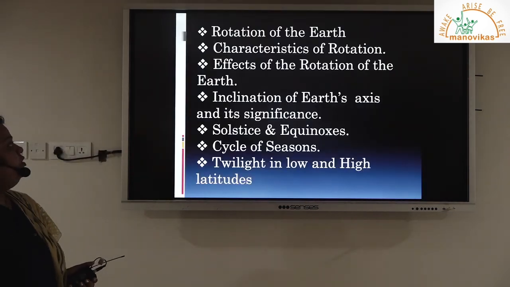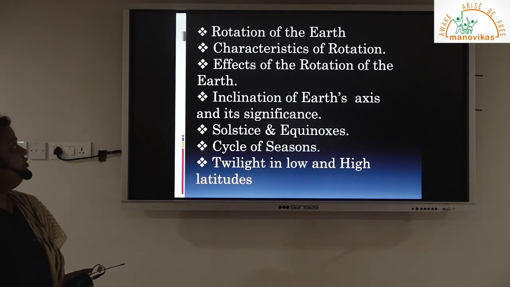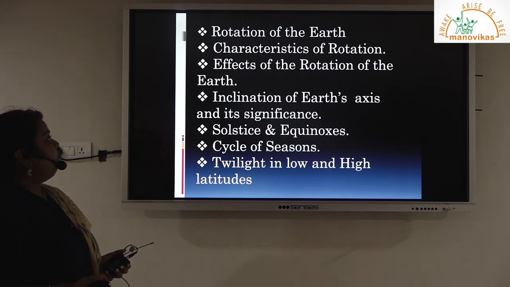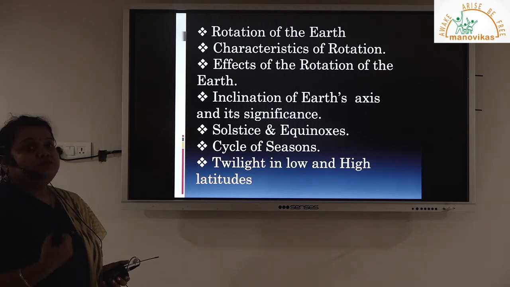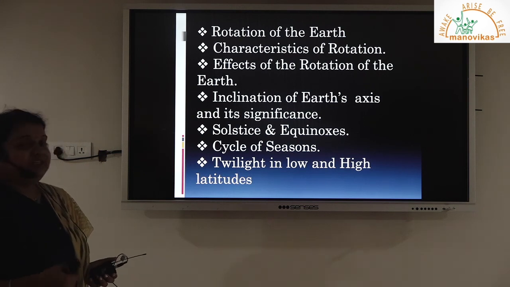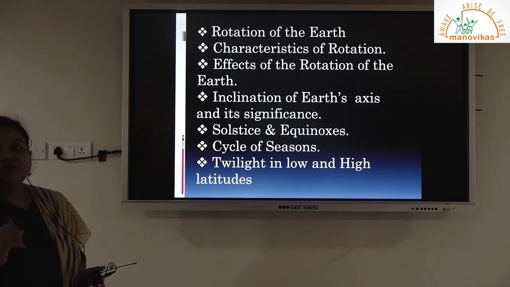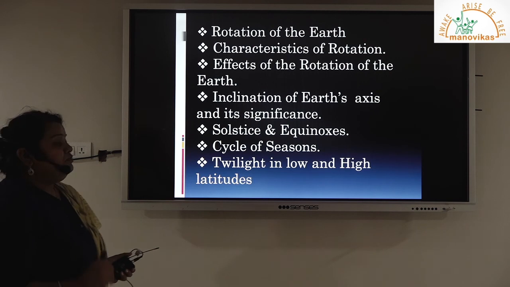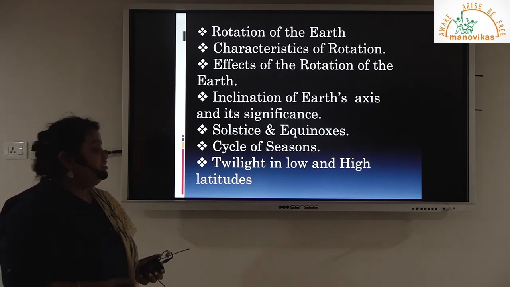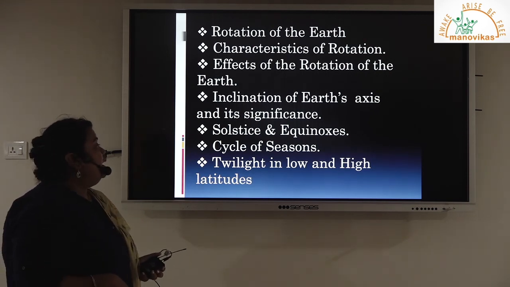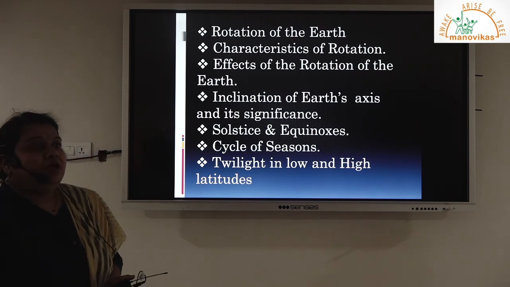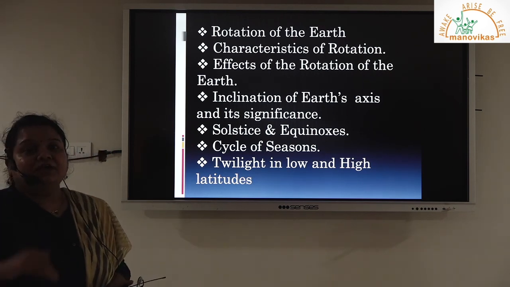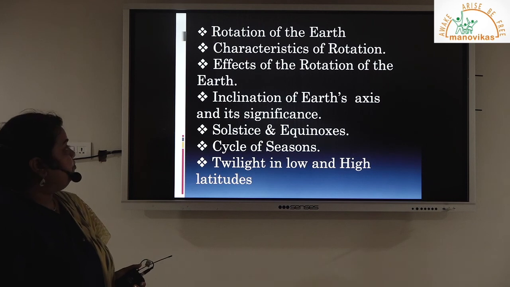So a quick recall: we were trying to understand the rotation of the earth, characteristics of rotation, and effects of rotation of the earth. We spoke about the inclination of the axis and its significance. We checked the terms solstice and equinoxes. We were trying to understand the different seasons for different hemispheres, and we also checked what twilight is and how it acts in higher and lower latitudes.